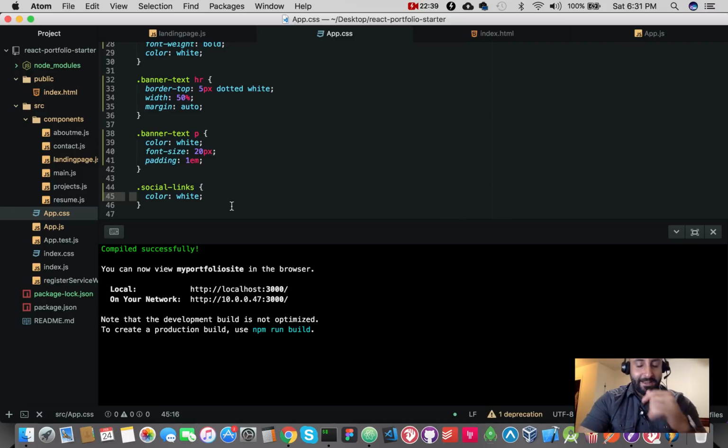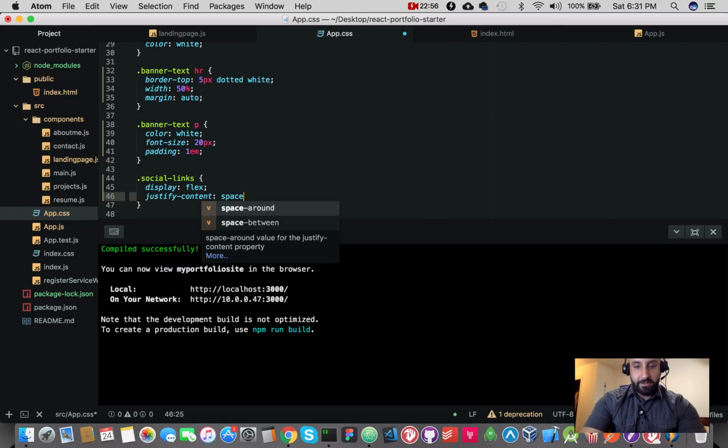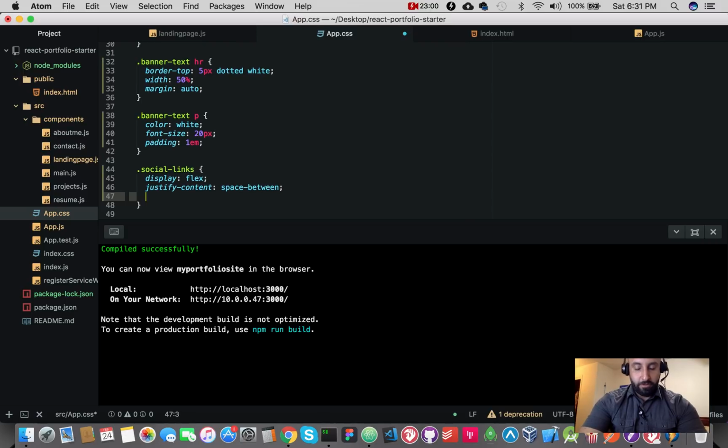Oh. I know what I did. Anyway, yeah, no, I'm not even targeting the eyes yet. So social links. Okay, well, we want them to go left to right. So we're doing display flex, justify content space between. Now, if you guys don't know much about this Flexbox stuff, it's pretty cool.